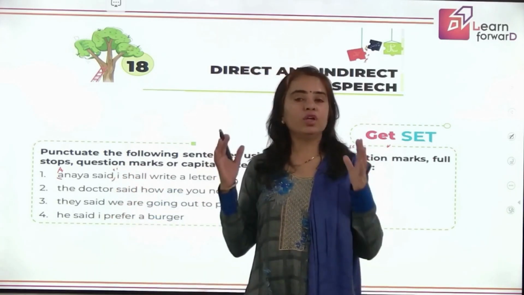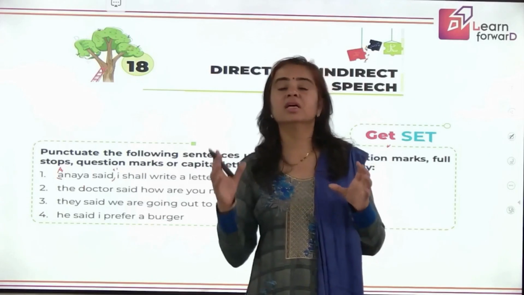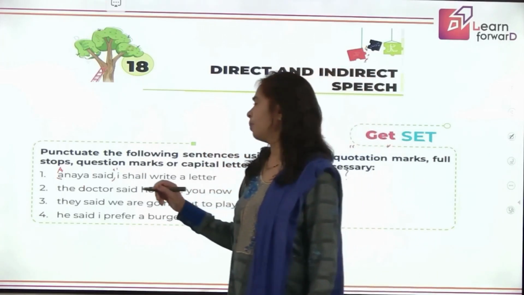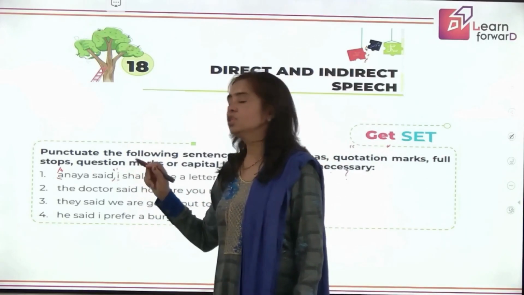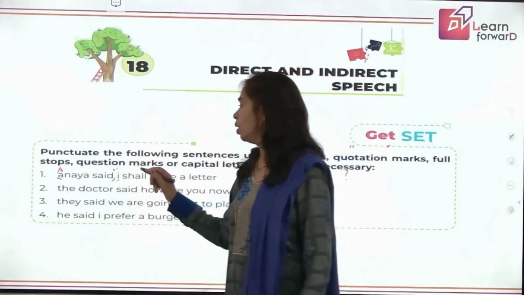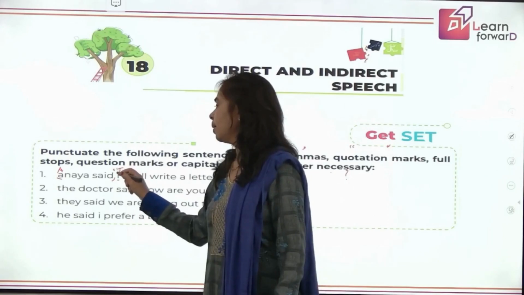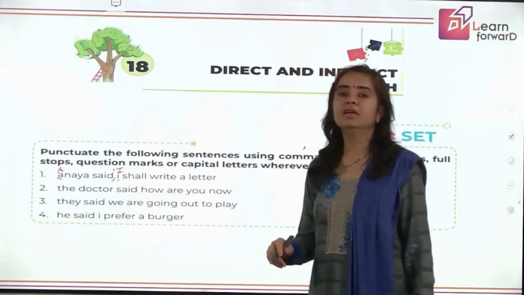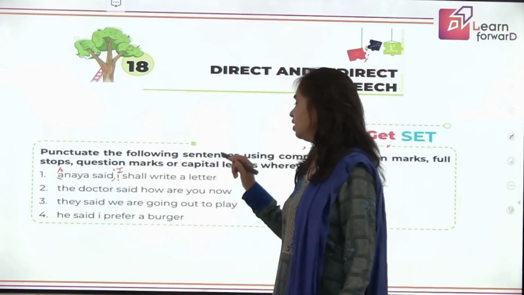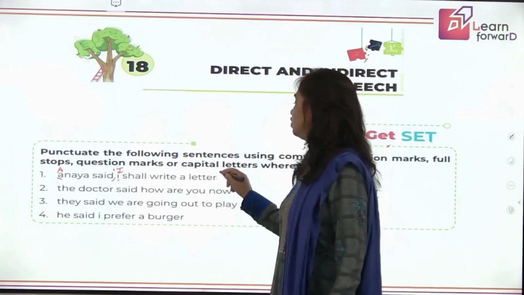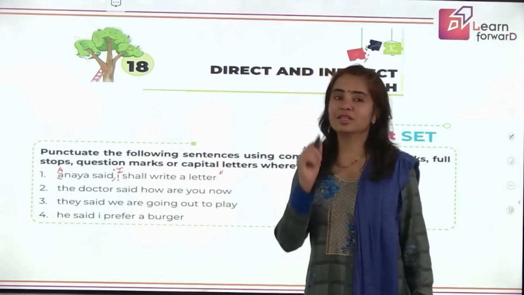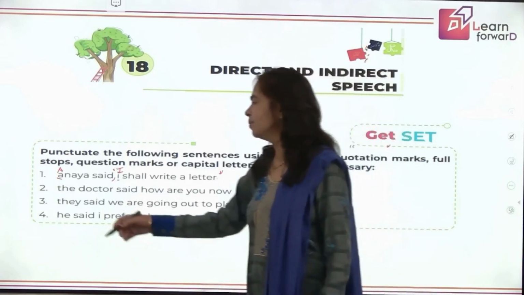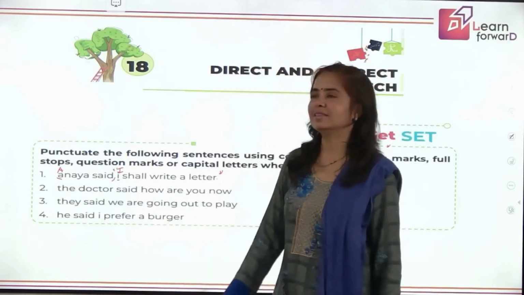Now whatever you write in the quotation mark, that also is like a new sentence and it always begins with a capital letter. Remember this. Otherwise also I, the first person pronoun, is always in capital letter. So we proceed. I shall write a letter. This is the end of the sentence. Here we'll first put the full stop, then we close the quotation mark. So this is the recall. You have already learned this in punctuations and capital letters. Let's do the next. Now you will give me the answer.